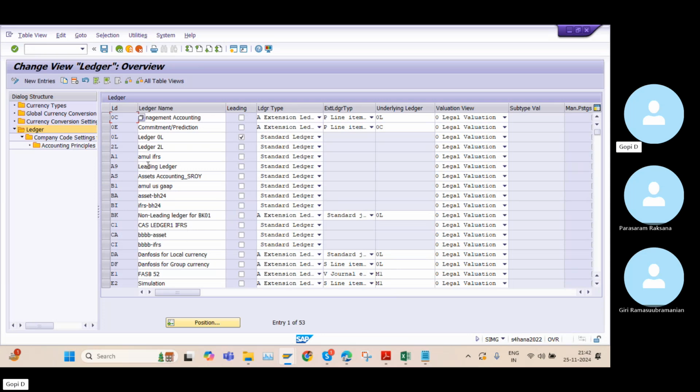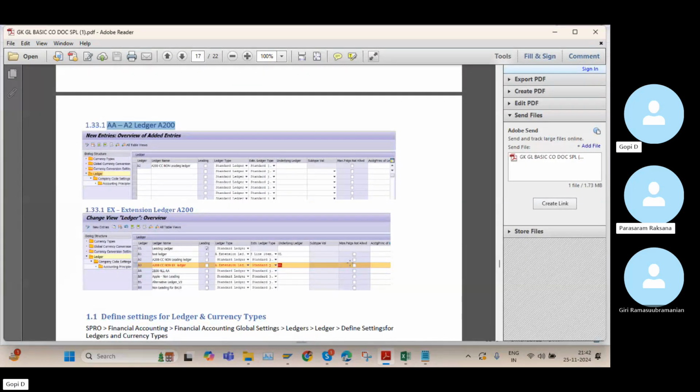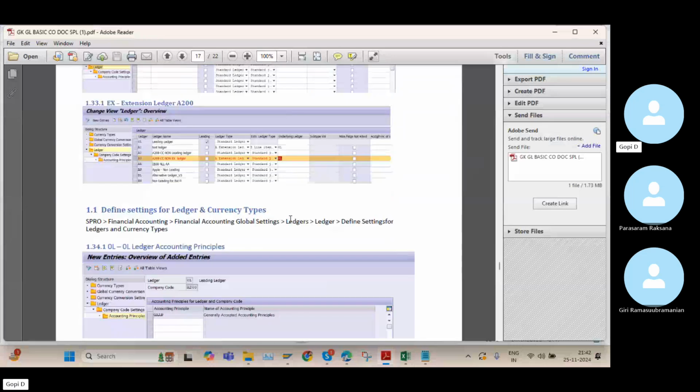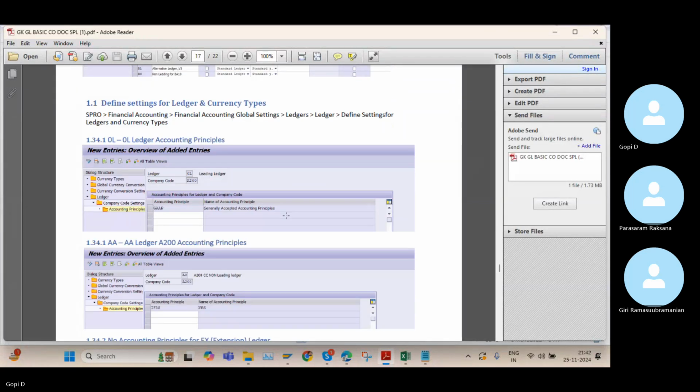Likewise, each and every member created n number of ledgers. It will impact the system performance, the speed as well. Okay. But in real-time projects, please try to remember we will create the non-leading ledgers as well, and that creation is very easy. It's not any tough part.